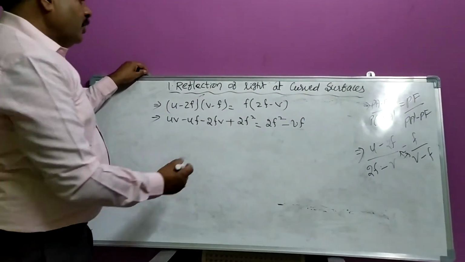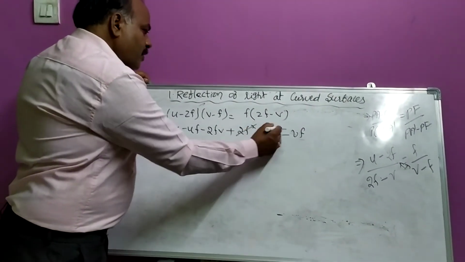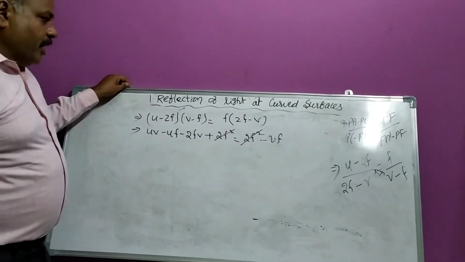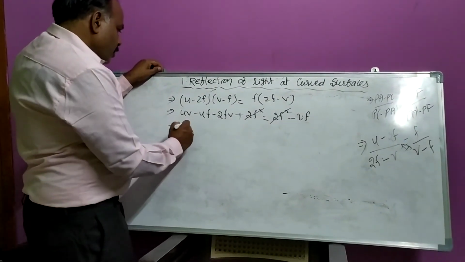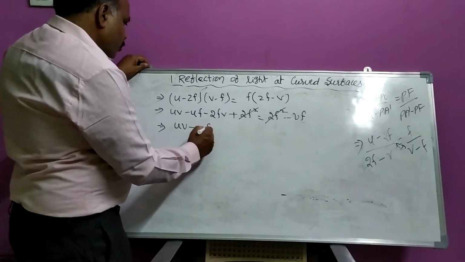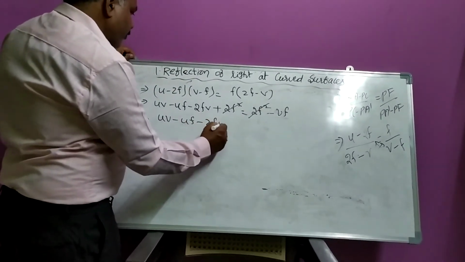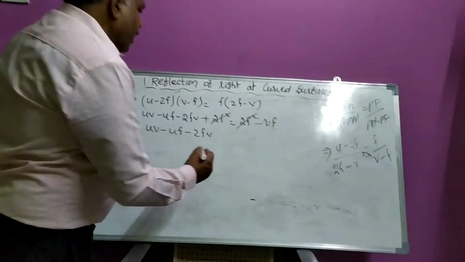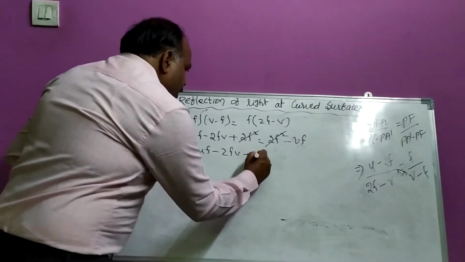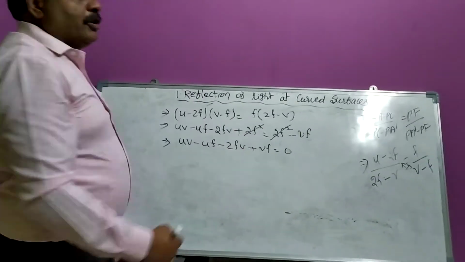No problem. Here plus 2f square and here 2f square, both will be cancelled. Now uv minus uf minus 2fv, you bring this minus vf to this side, becomes plus vf, is equal to 0.